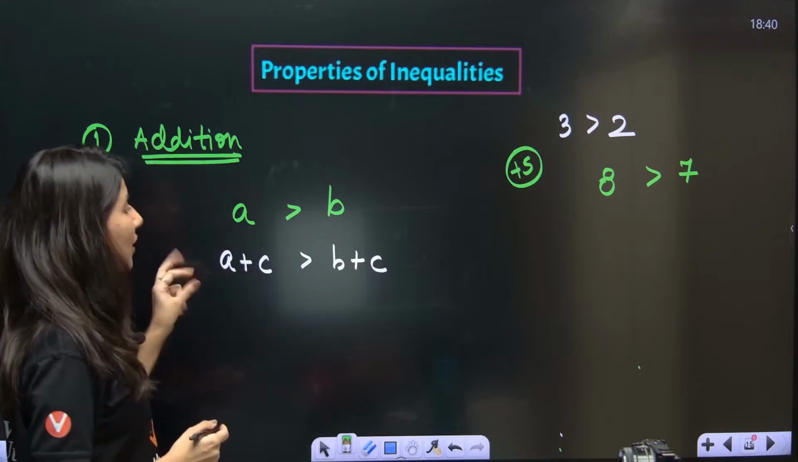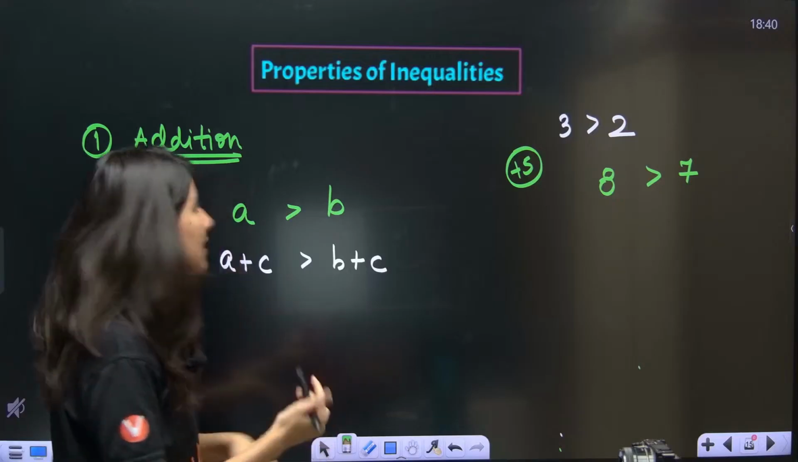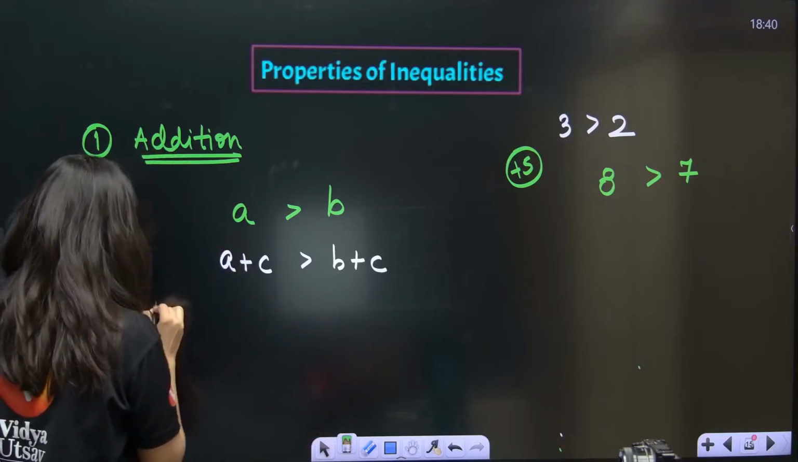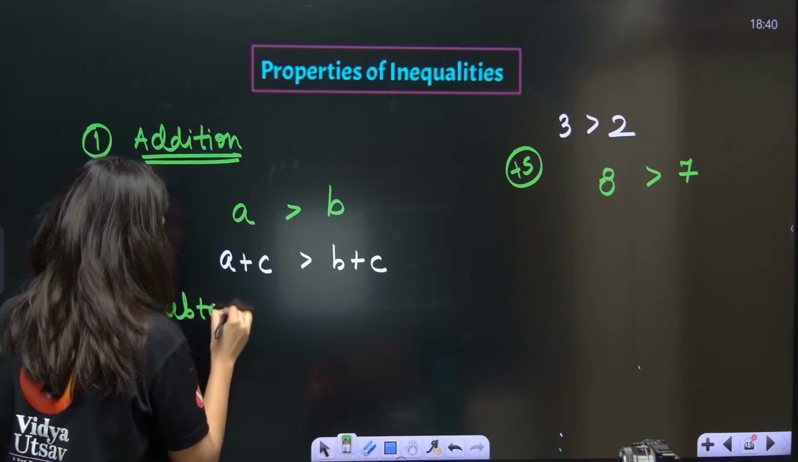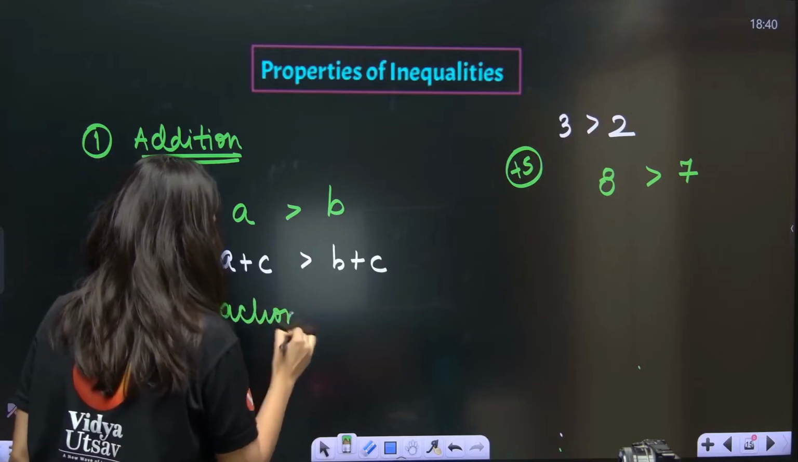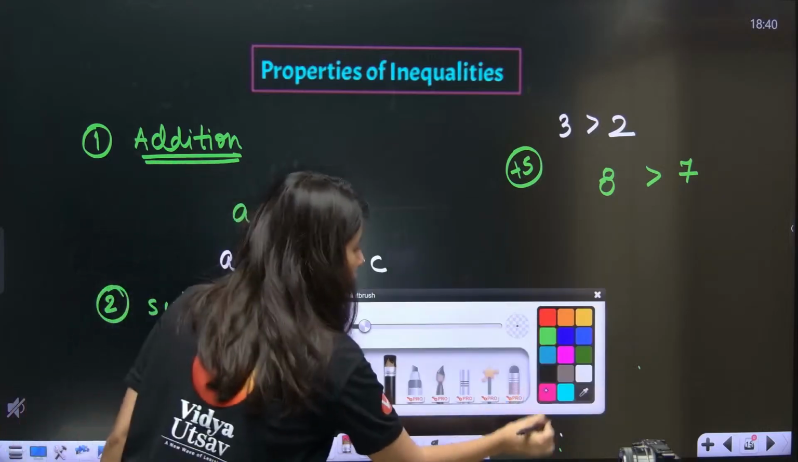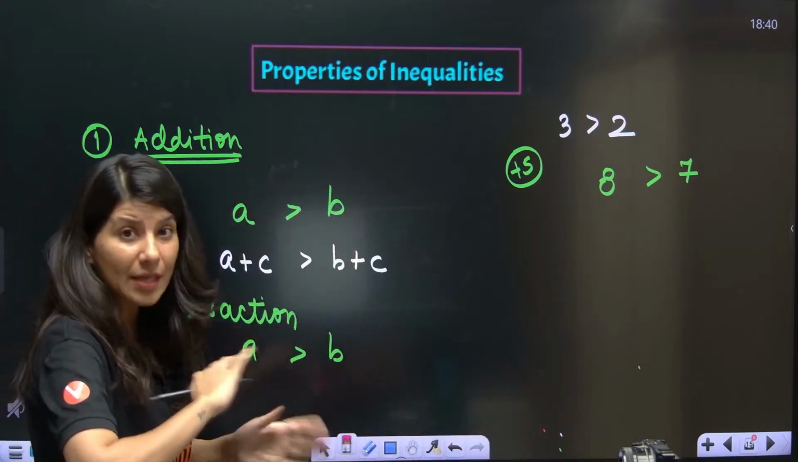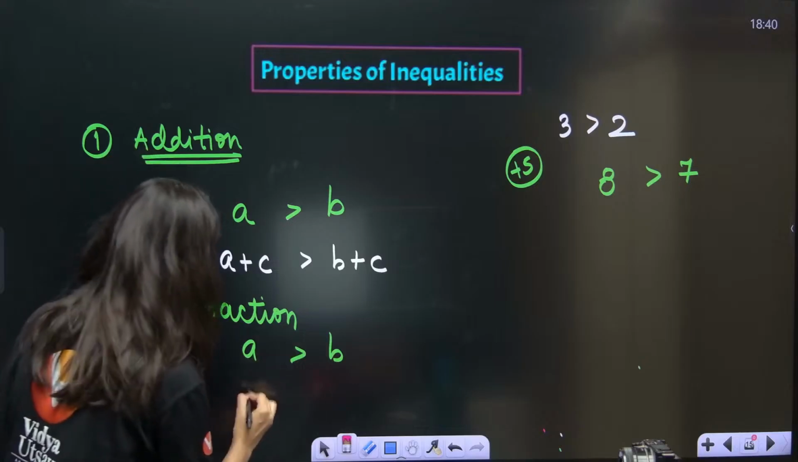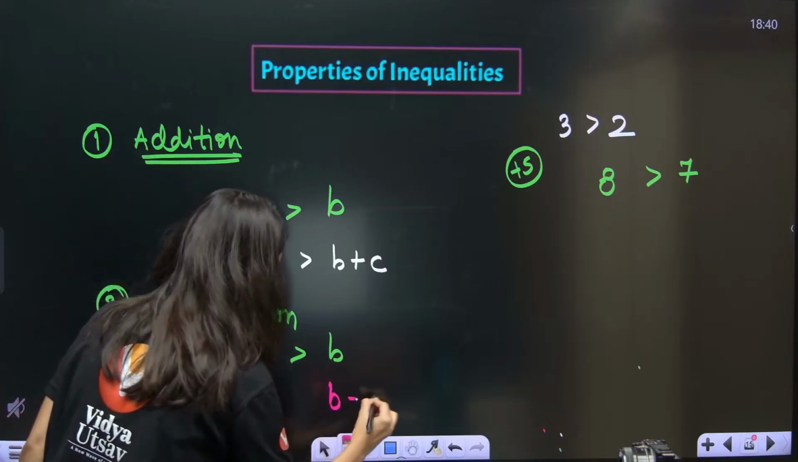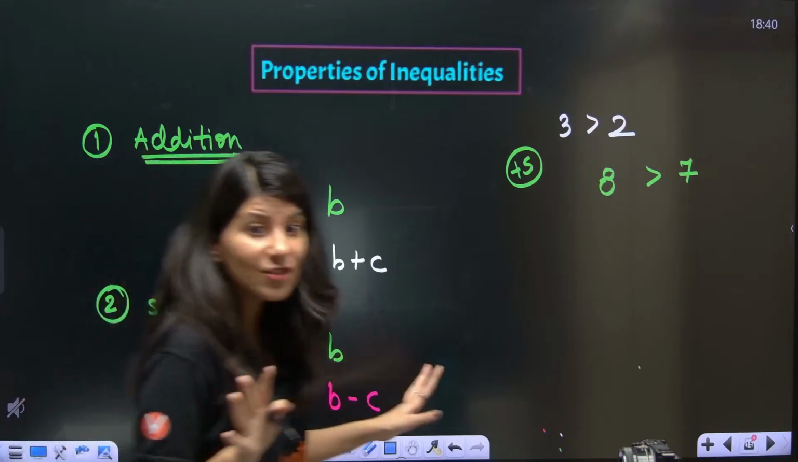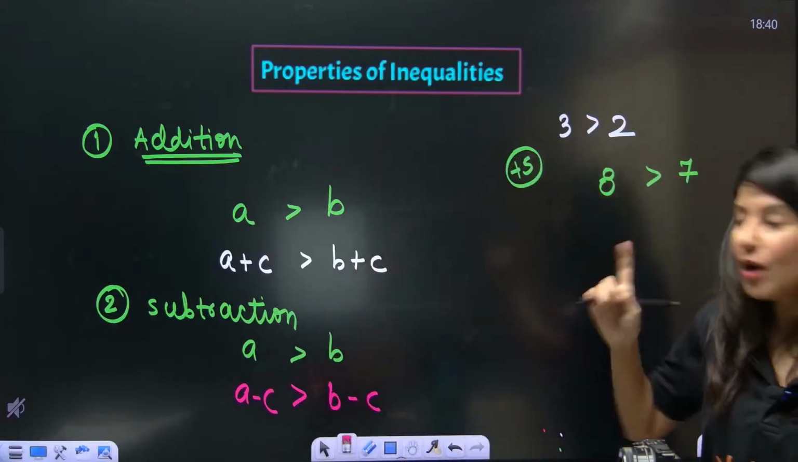What does that mean? You can add any number to both sides of an inequality. Now second, subtraction will also follow the same. Subtraction. Okay. So A greater than B again. If you want to subtract a number from both sides of the inequality, you can do that. And you know what? Still the sign will not get changed.